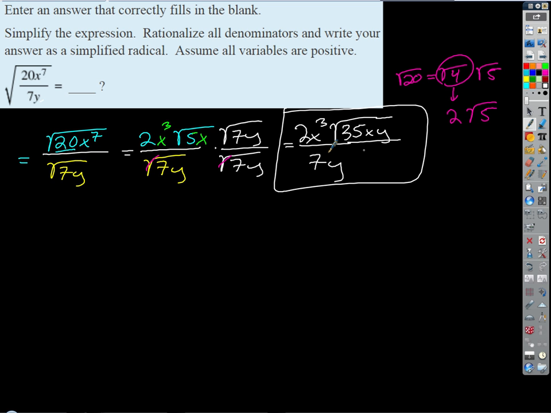If we plugged in, just for example, x equals 1 and y equals 2 or something like that. Okay? Might be more convenient to pick something like y equals 7 actually, because then you'd end up with a square root of 49 on the bottom, which would be a 7. That would be a little better idea.